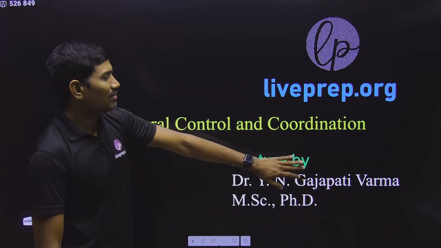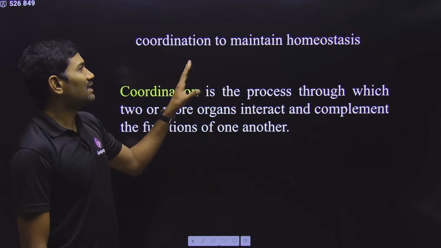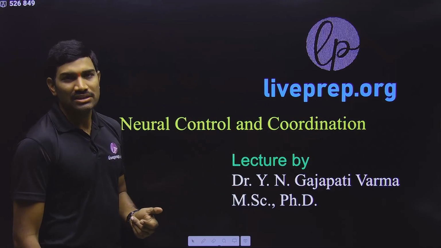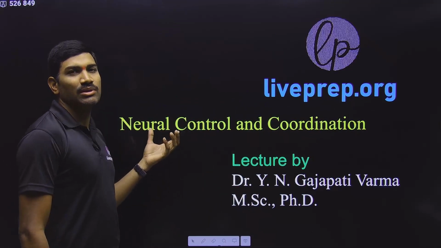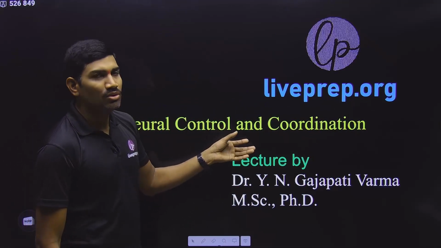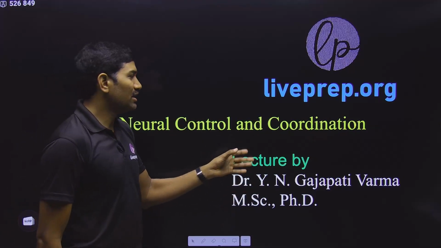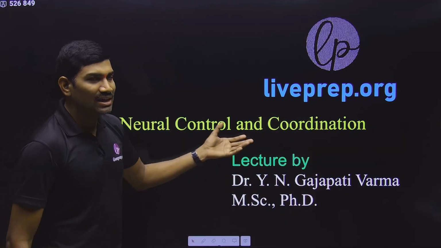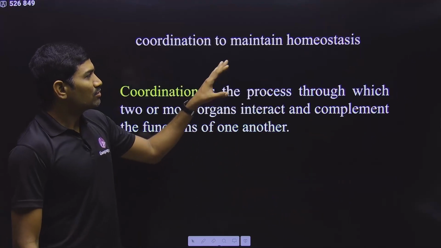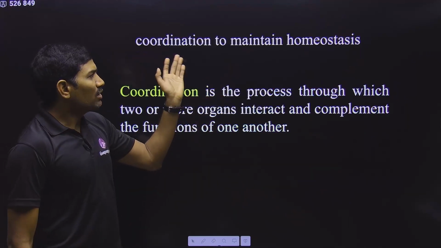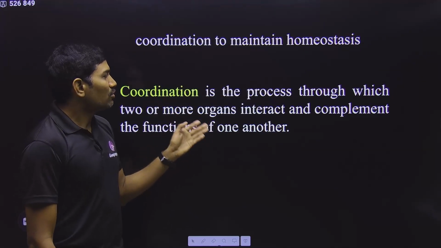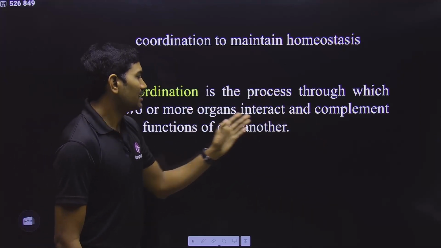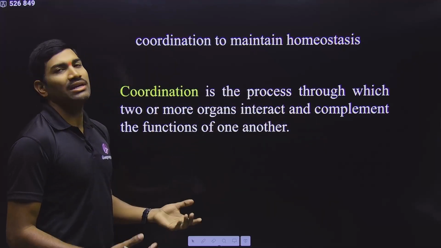Clear? Now we will quickly start with the chapter, and here they are first trying to tell us what actually coordination is, how the nervous system or the neural system is controlling particular things and how it is coordinating with various other organs. So in this way they are giving some introduction. First we will see what actually coordination is. Coordination is the process through which two or more organs interact and complement the functions of one another.